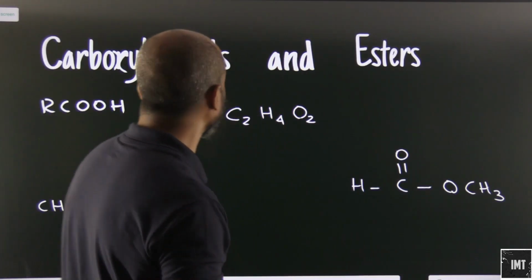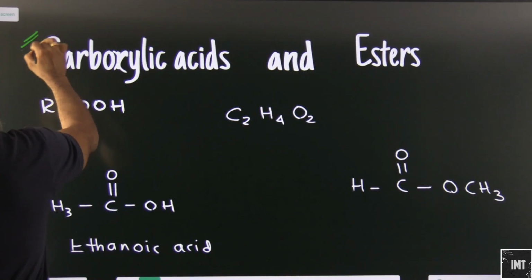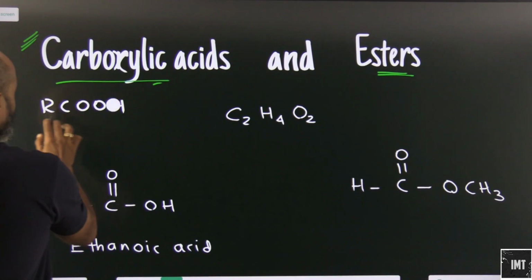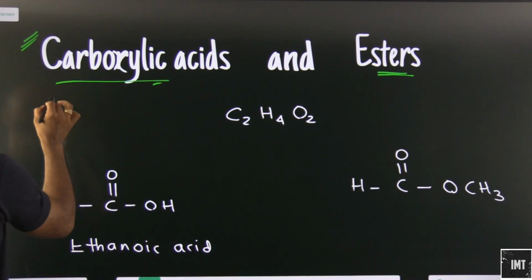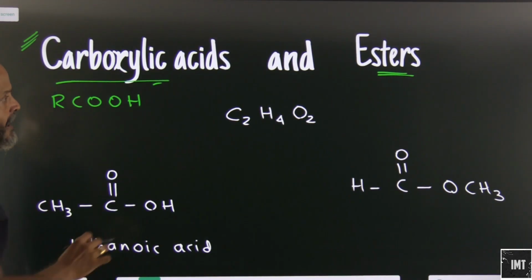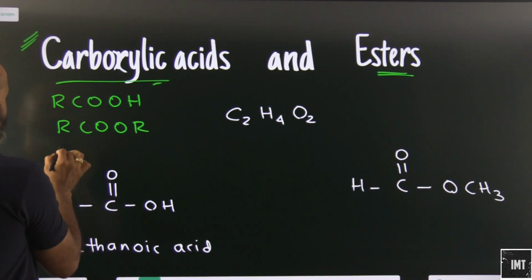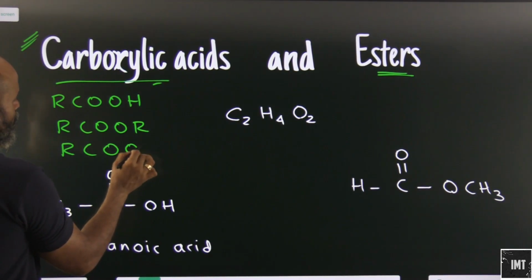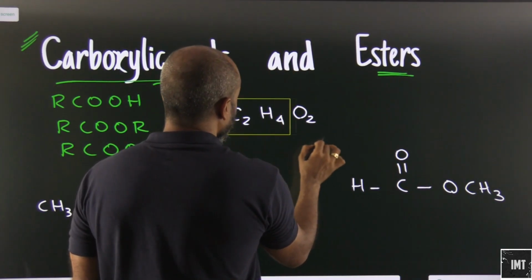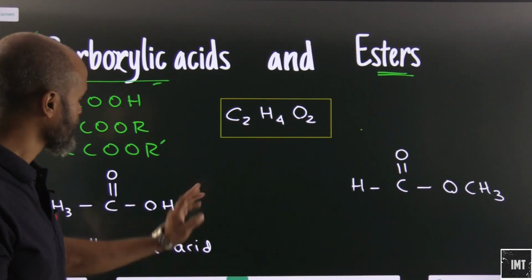Let's consider some more cases. So we have carboxylic acids and esters. We know that the general formula for carboxylic acids is RCOOH, where R forms your alkyl group, and for esters it is RCOOR dash. Let's take an example of C2H4O2.